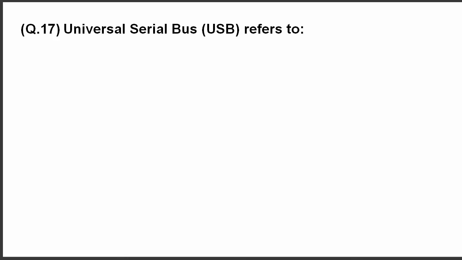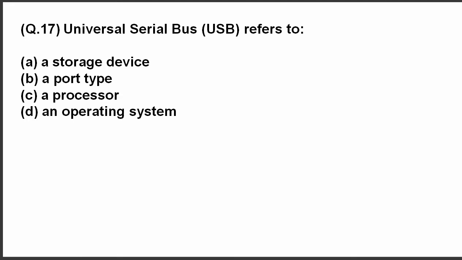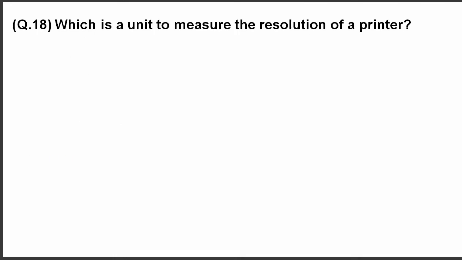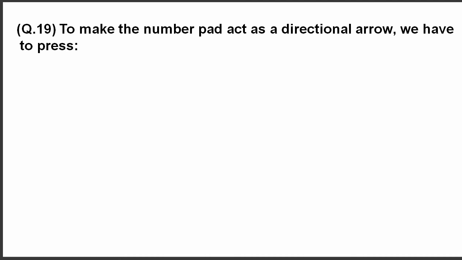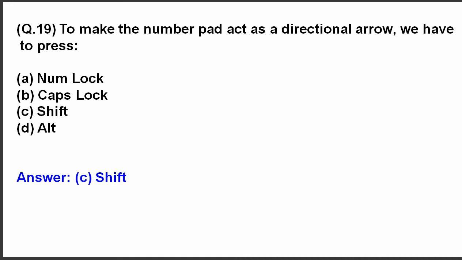Question 17. Universal Serial Bus, that is the USB, refers to. Here are the options. The correct answer is a port type. USB is a port type. Next question. Which is a unit to measure the resolution of a printer? The answer is DPI, that is dots per inch. Question 19. To make the number pad act as a directional arrow, we have to press. The answer is Shift. By pressing Shift, you can make the number pad act as a directional arrow.